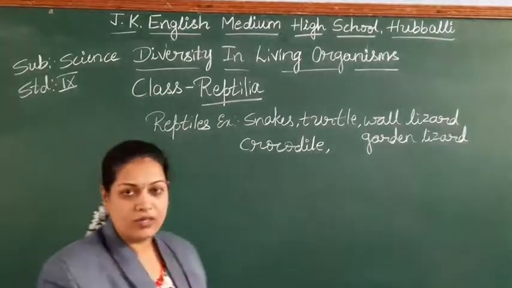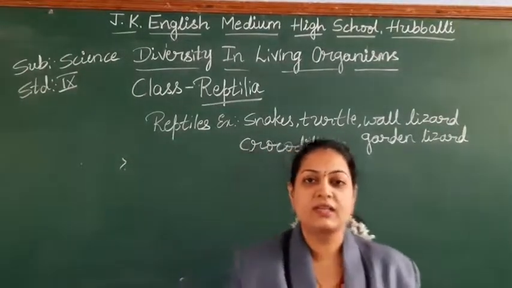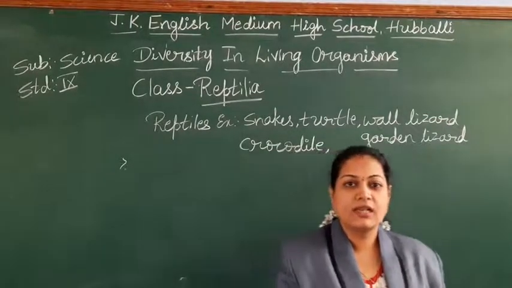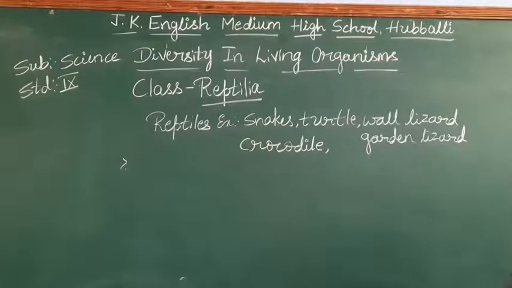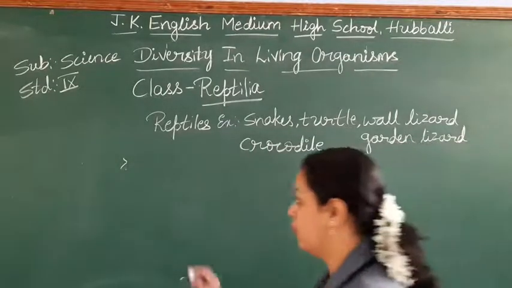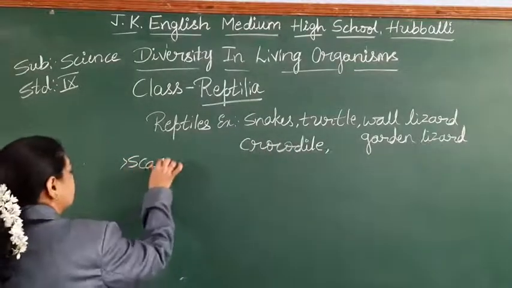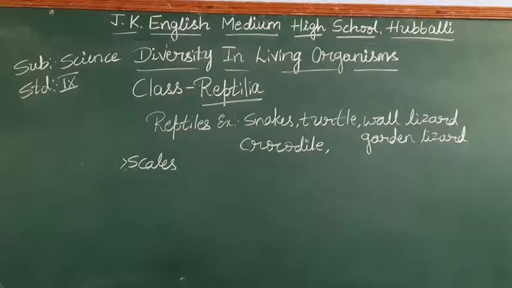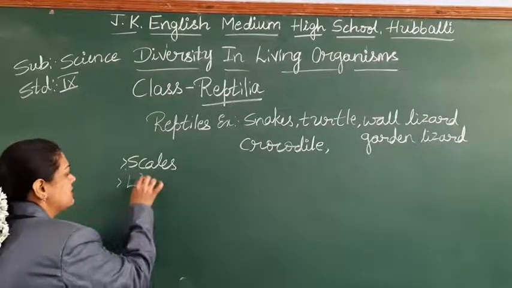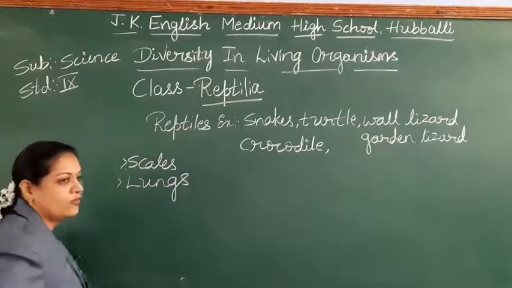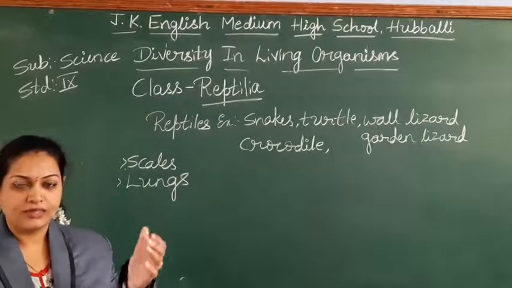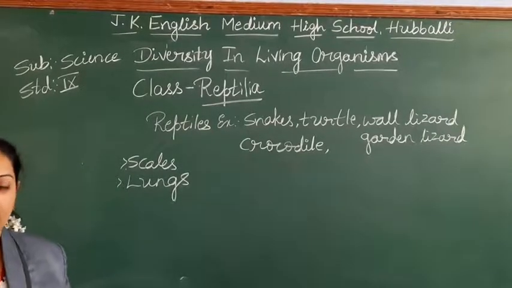The second one. If you check the body, in the case of Pisces we discussed that scales are present. In Amphibia, we discussed that they have mucus glands. In the case of reptiles, again we find scales on the body. As these are terrestrial, they have lungs which help with respiration. So respiration takes place with the help of the lungs.